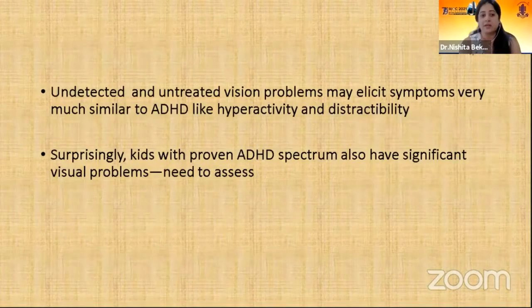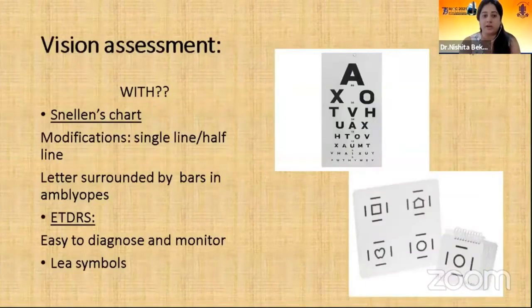Surprisingly, undetected and untreated vision problems may elicit symptoms very much similar to ADHD. Also, kids with proven ADHD spectrum also have significant visual problems. We need to assess them. So how can vision be assessed in these school-going kids?